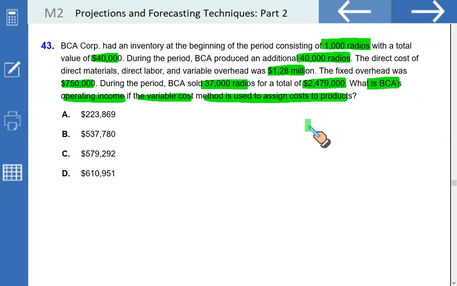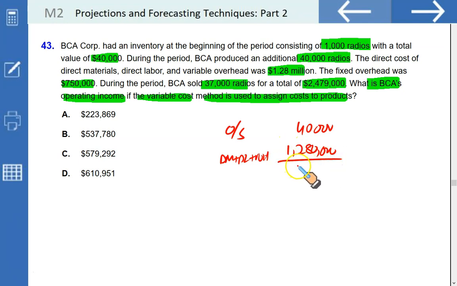So what you're going to do under the variable costing or direct costing: opening stock 4,000. The cost of production under the variable cost, that is the direct material, direct labor, and variable overhead, 1.28 million, write it as 1,280,000.